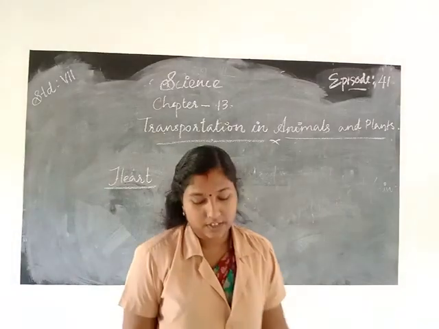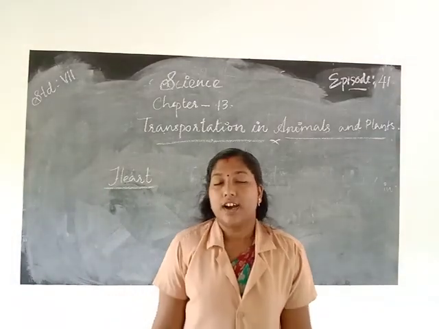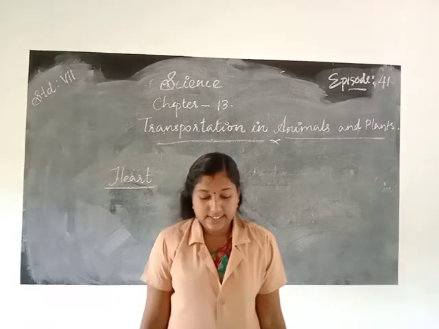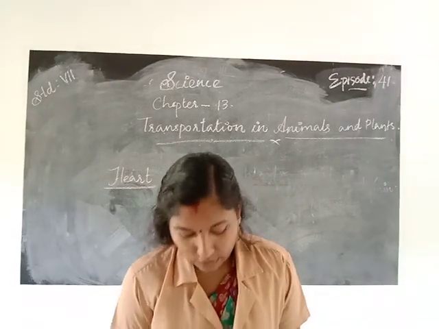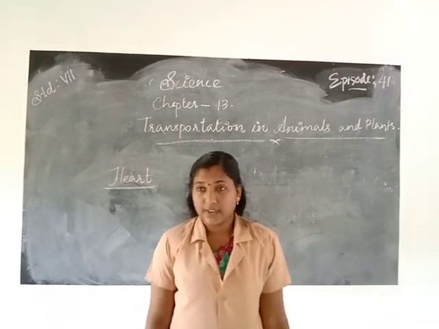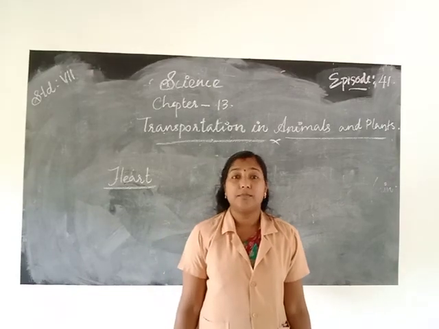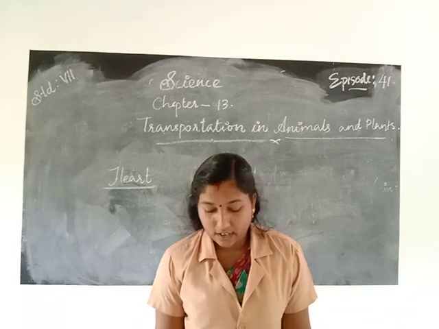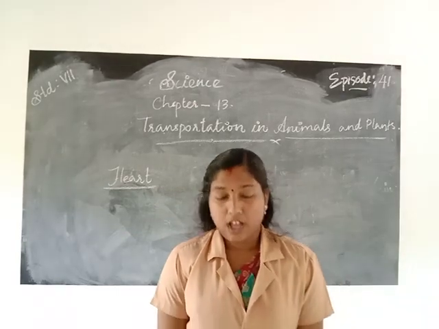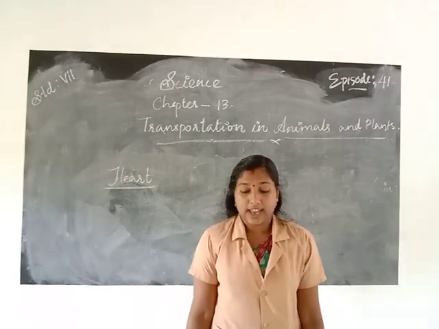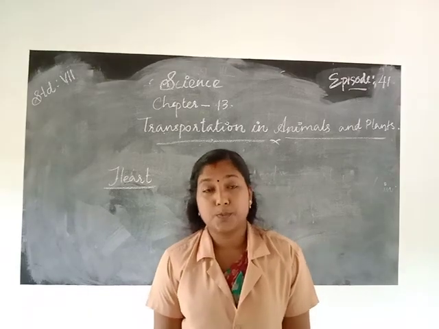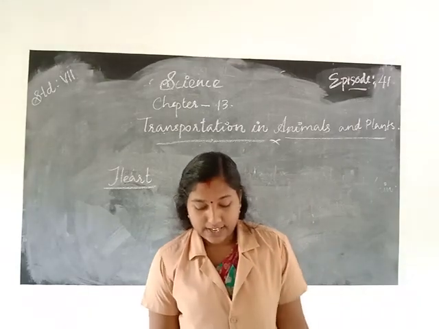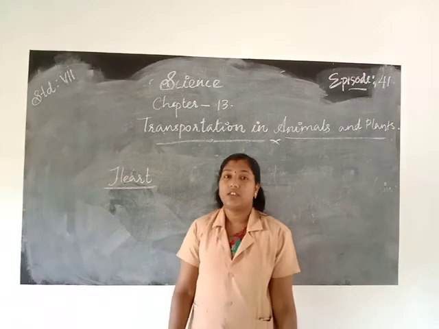Next one, heart. We know that the heart is a part of our circulatory system. The heart is an organ which beats continuously. What is the sound of the heartbeat? Lub, dub, lub, dub. So the heart is an organ which beats continuously, and it also acts as a pump for transport of blood, which carries other substances with it.